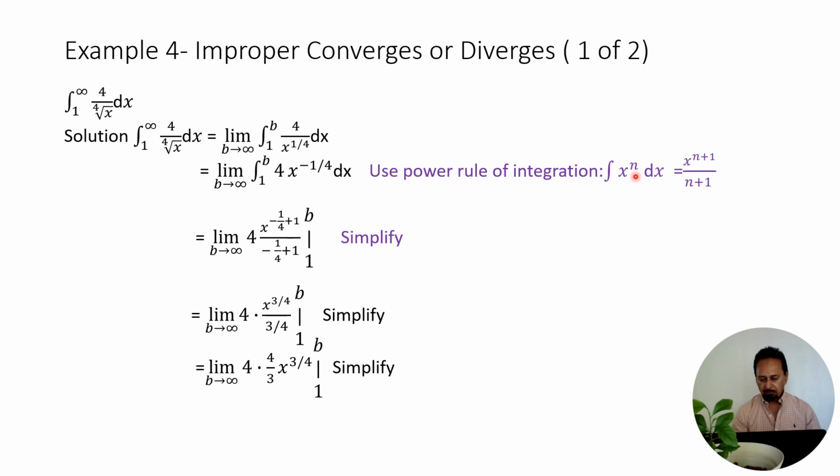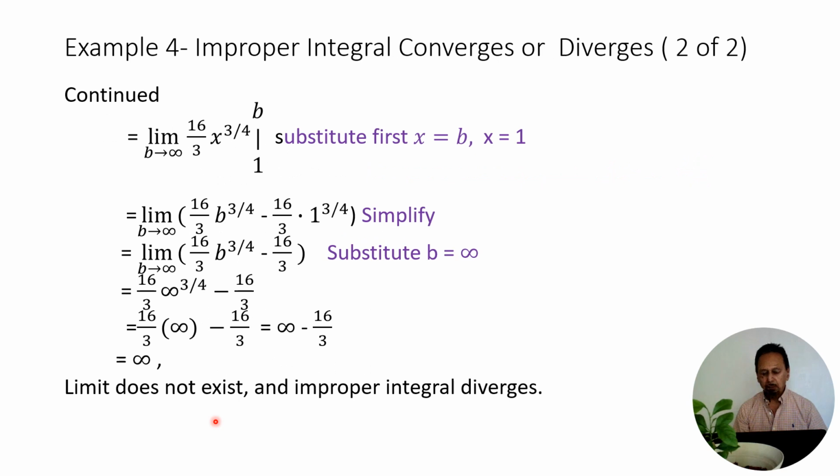We can apply the power rule of integration. So you have the limit as b approaches infinity, 4 times x to the minus 1/4 plus 1 over negative 1/4 plus 1, with limits from 1 to infinity. Now we simplify. So negative 1/4 plus 1 is 3/4. And so now dividing by 3/4 is multiplying by 4/3. So now we have 4 times 4/3 is 16 over 3, x to the 3/4, with limits from 1 to b.